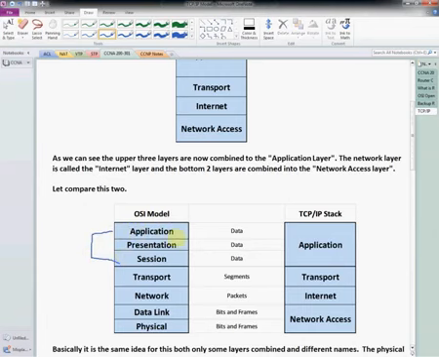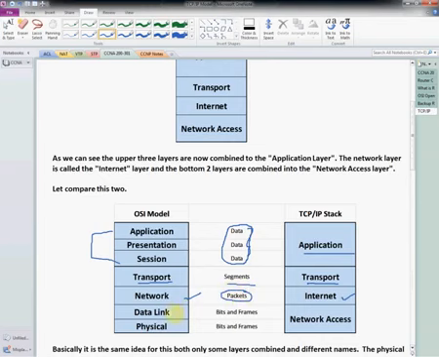In TCP/IP we make these three layers into one layer, and it is known as the application layer. The format in which the data is flowing is known as data. Again, if we see the transport layer, it also remains the transport layer in the TCP/IP model, and here we call the data a segment. Then the network layer is now renamed the internet layer, and the data is in the form of packets.